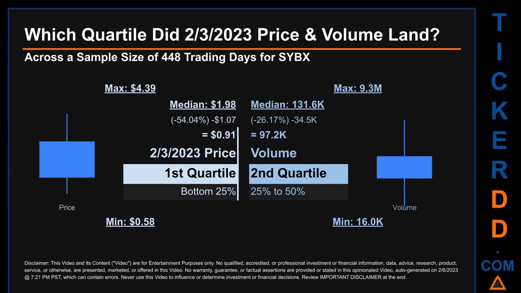Descriptively, SYBX has a median price of $1.98, therefore, the 3rd of February 2023 price was lower from that middle marker by 54.04%. The day's volume of 97.2 thousand was less than the median by 26.17%.